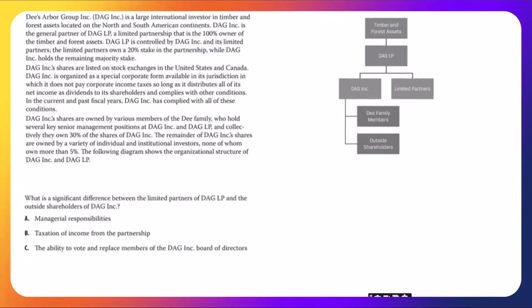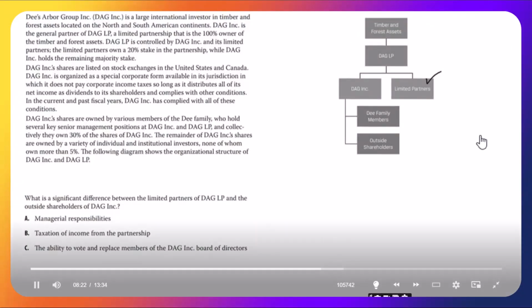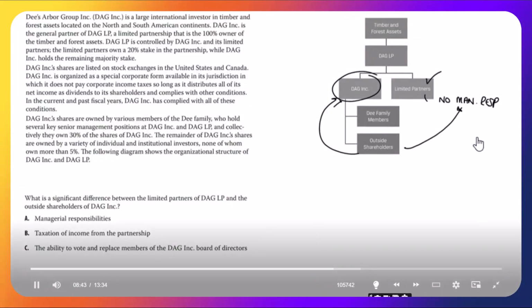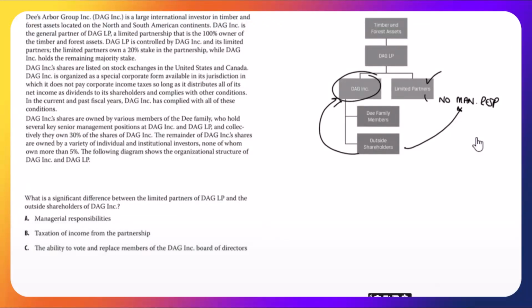What is a significant difference between the limited partners of DAG LP, these people over here, and the outside shareholders of DAG Inc., these people here? First of all, managerial responsibilities. Limited partners of DAG LP, no managerial responsibilities. That's on the general partner. Outside shareholders of a corporation, no management responsibilities. Outside shareholders are owners. They appoint agents, the board and management, to run the company for them. They are the principal. The agents run it. So neither has managerial responsibility, so that's not a difference.